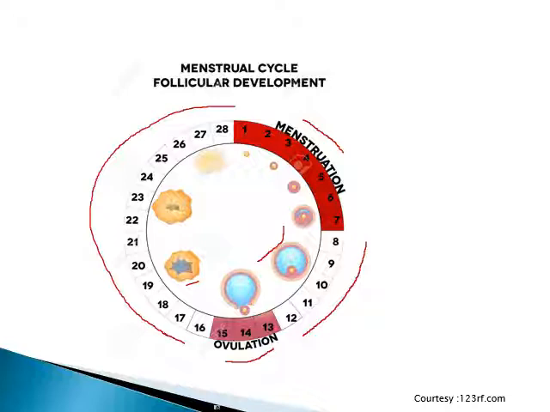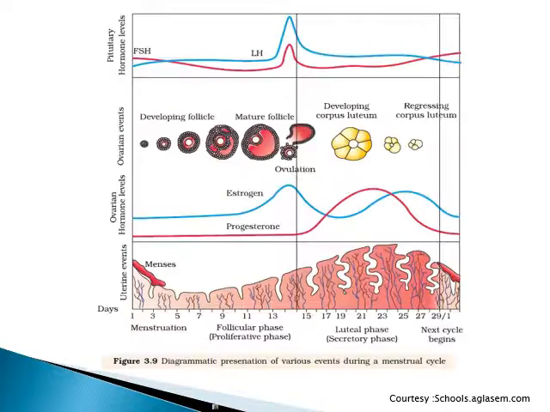So with this we can see the phase when no fertilization occurs and the endometrial lining is breaking, and then there is the development of primary follicles into Graafian follicles, then the release of the ovum, and ultimately the formation and disintegration of the corpus luteum. Now let us understand all these phases with the help of one graph. This is the graph which you commonly observe in the NCERT books.